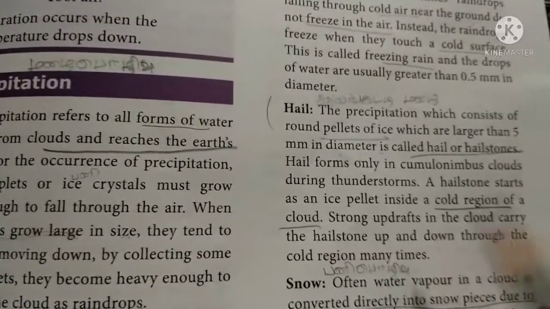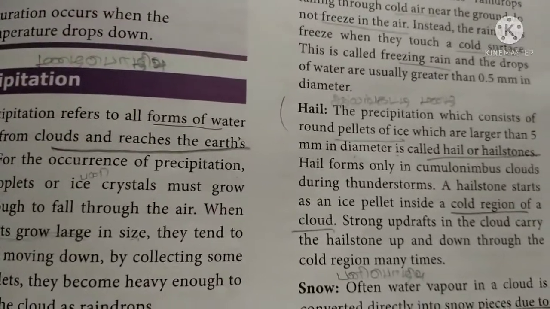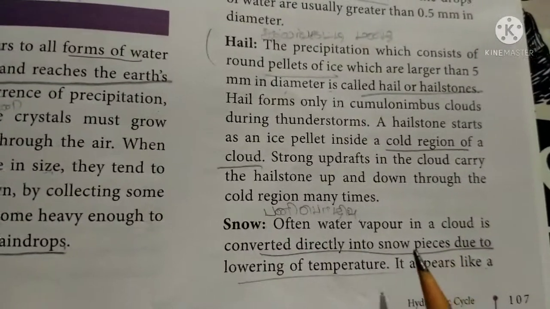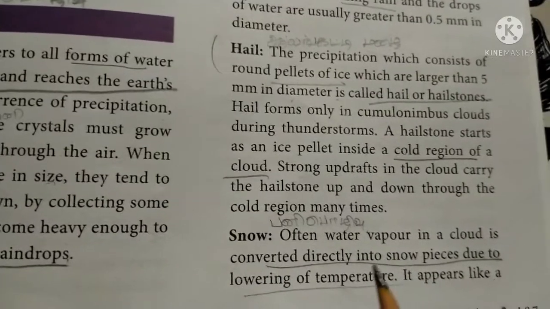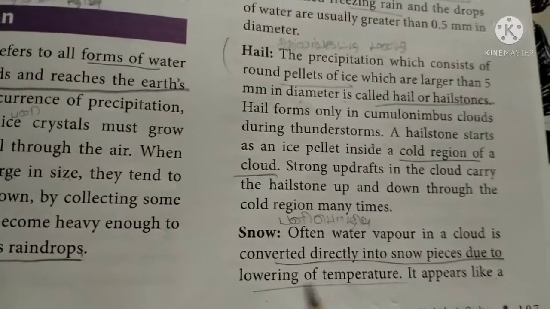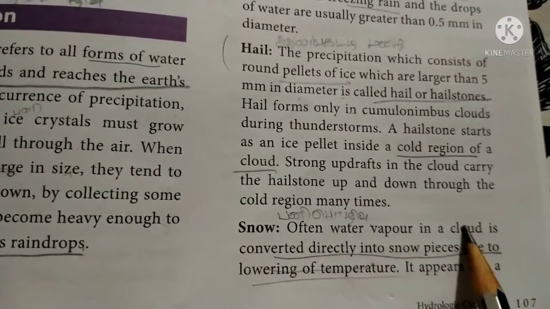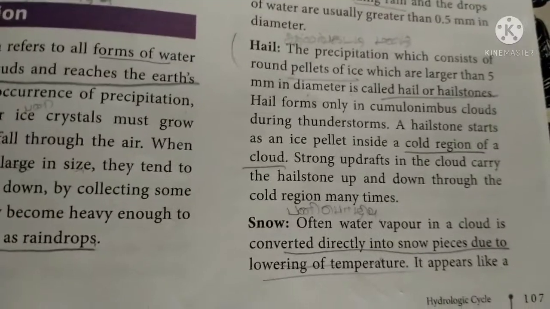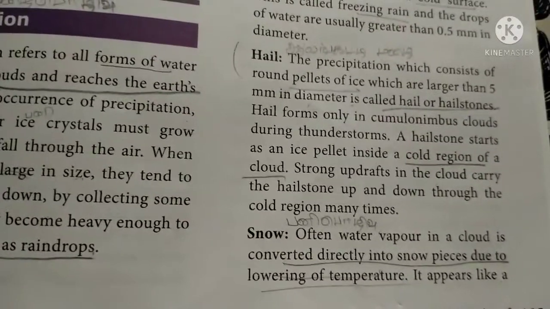Okay, so the clouds bring it up and down in these cold regions many times. And snow means பனிப்பொழிவு: water vapor in a cloud is converted directly into snow pieces due to lowering of temperature. So because of lower temperatures, the water vapor in the clouds is converted directly into snow pieces.